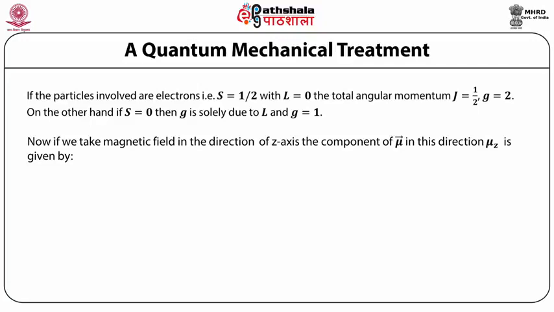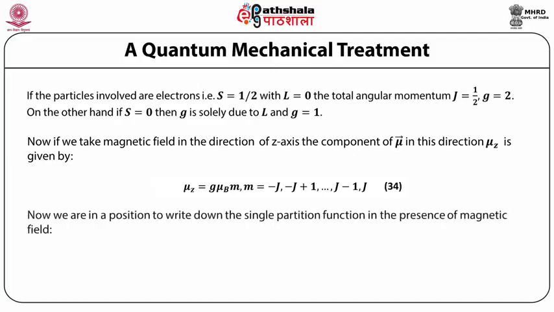μ_z, is given by μ_z = g μ_B m, where m takes values from −J to +J in steps of 1. Now we are in a position to write down the single-particle partition function in the presence of a magnetic field.